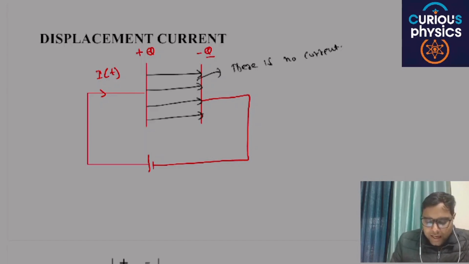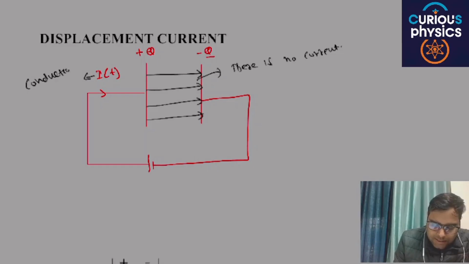The current I which is moving in this conductor is known as conduction current, I_C. Are you able to understand my point or not?